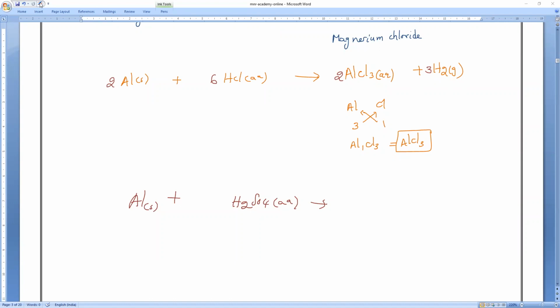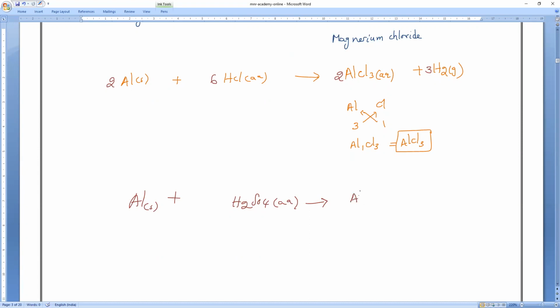Aluminum reacts with sulfuric acid. What product will come, Harini? Product name, you tell me. I don't want the formula. Name. Aluminum sulfate. Yeah, that's all, Harini. Be confident. I know you know already.